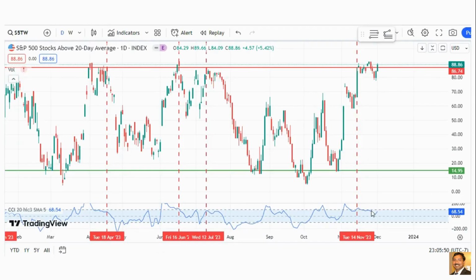And this is one of the indicators I follow: the number of stocks in the S&P 500 above the 20-day moving average. It has been there for quite some time at the 86 level. So it goes sideways and the market can still go down, or the market can go sideways and this will come down to the 60s, and then it will come back in March or sometime in January. Right now it is 86. So we need to be very selective in the stocks.